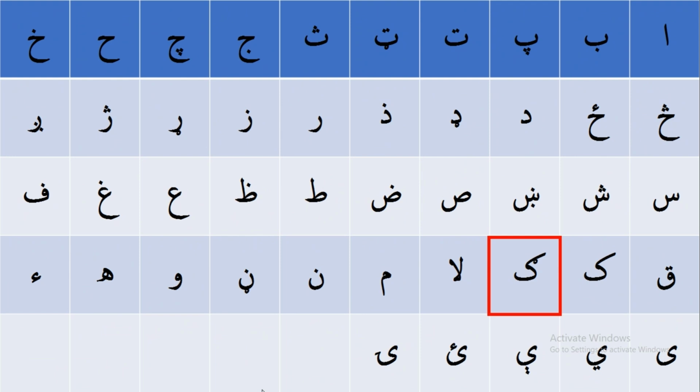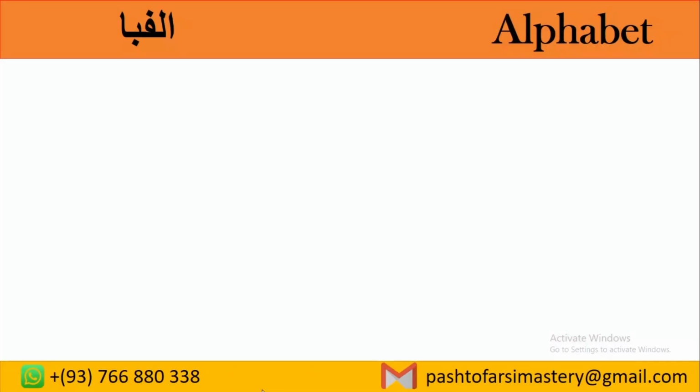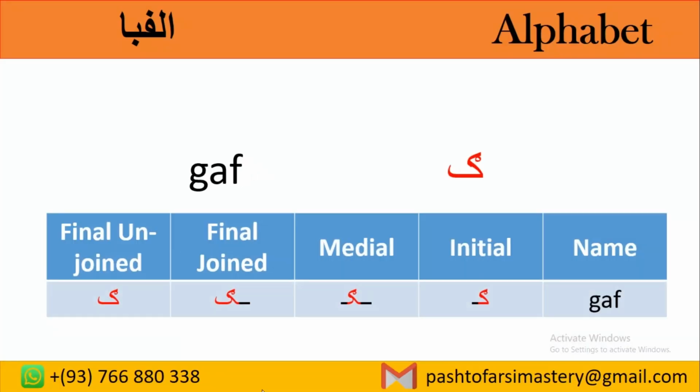Let's begin. The letter Gob is from the same category as the previous one, Kob, we had, but just the style is a little bit different. The initial style comes like this, and the middle part comes like this. The final joined form is this one, and the final unjoined form is this one.